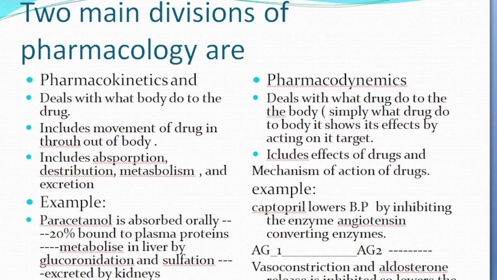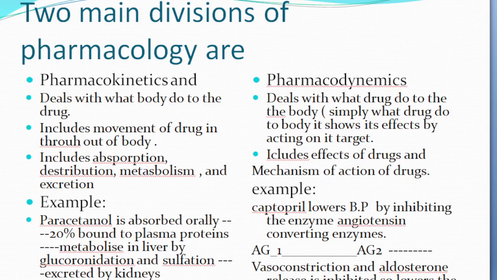Through that path it enters the liver, where it is converted into either an active form or an inactive form, and then finally it enters the kidney, from where it is excreted. This is what the body does to the drug, and this is pharmacokinetics.